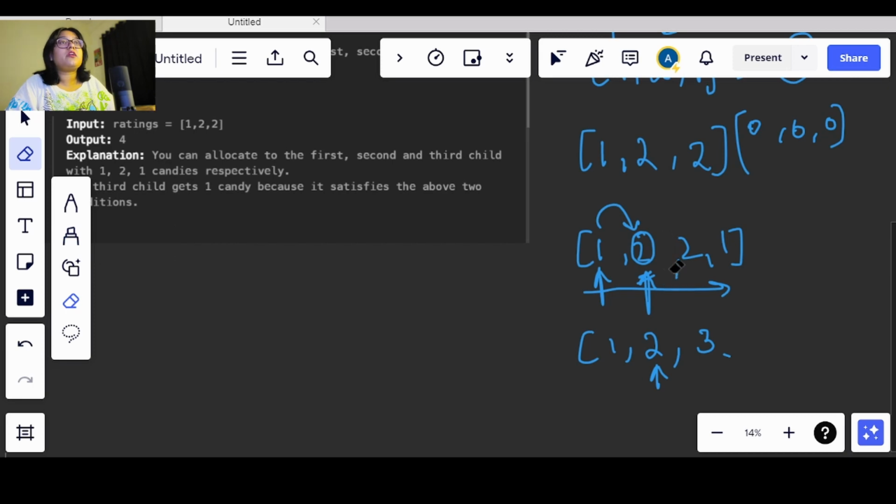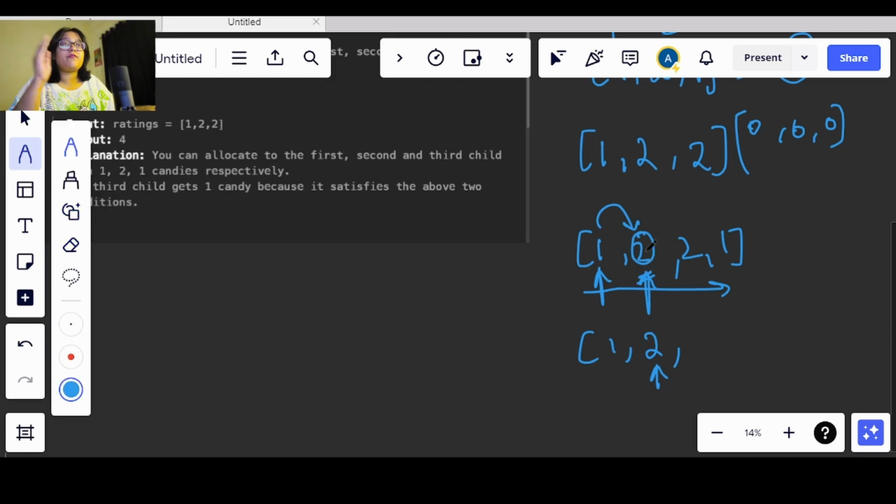Now let's remove the child that we brought in between. Let's say we have the previous question only, so here we have 2. Comparing these both, they are equal, so this child with a rating of 2 will be getting only one candy. Now when we compare this 2 and 1, we see that this child has a lesser rating, so he will also get one candy.